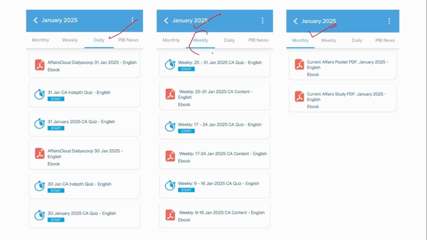So after reading the weekly or the daily news, you can also attend our quiz in order to strengthen your knowledge. Under the monthly current affairs, if you see, there are 2 types of PDF that are available. One is the pocket PDF, the other one is the normal PDF. This pocket PDF will give you a brief content of our current affairs, and this will provide you a detailed analysis of the current affairs. So it is always preferable to read this detailed analysis and then have a go through of this pocket PDF.